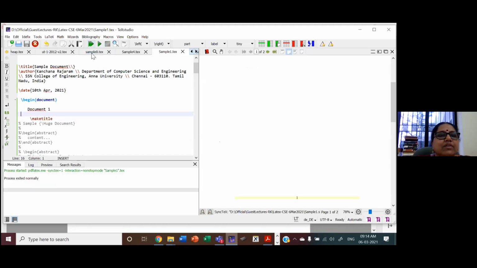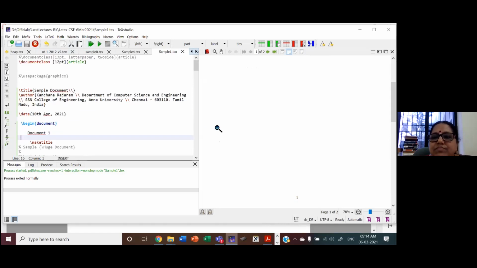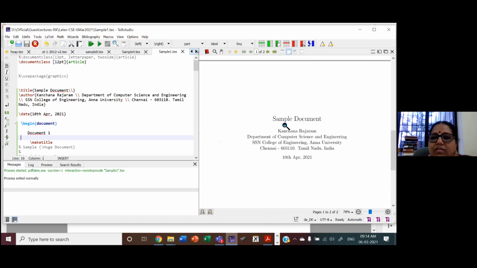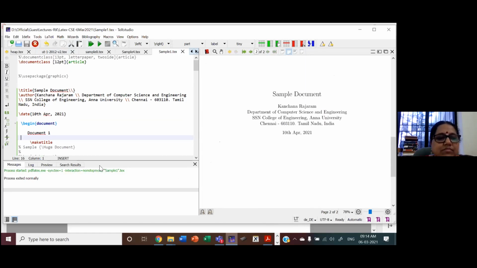Now let us compile. So we have a shortcut here for build and view. You can see here, sample document, author name. You have the multiple lines, the department, college name, all that, and then the given date. Any questions here?